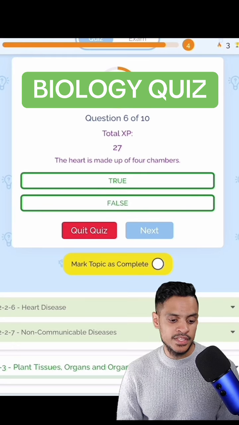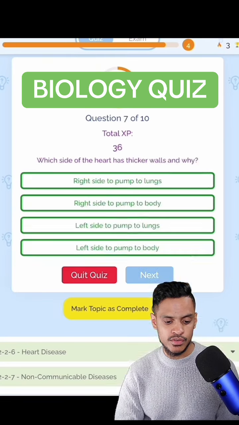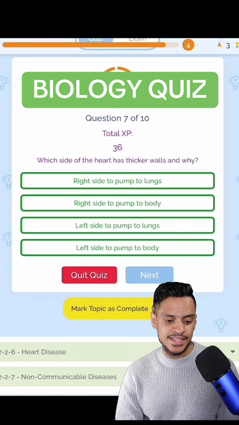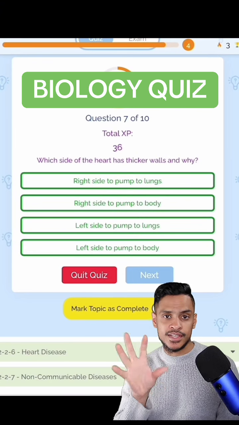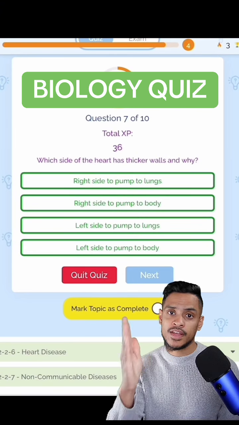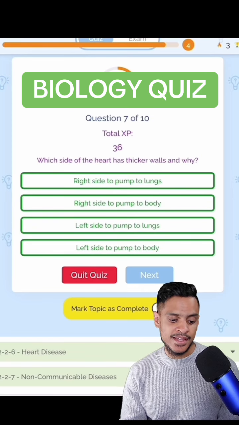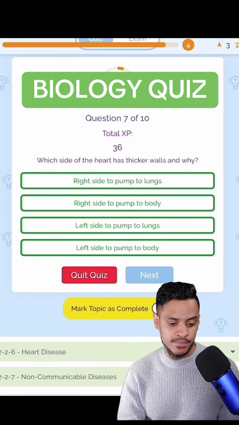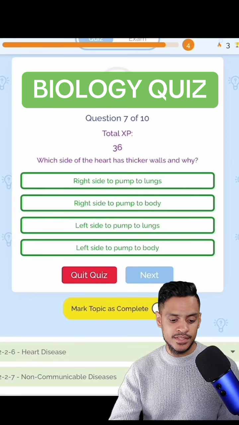The heart is made up of 4 chambers. Yes, that's true. We got the 2 ventricles and the 2 atria. Which side of the heart has thicker walls and why? It's the right side on the diagram, but remember the right and the left are switched over. The right side on the diagram is actually the left side of the heart. The left side has thicker walls, and you need to explain why. So it's either because it pumps to the lungs or it pumps to the body. The answer is it pumps to the body.